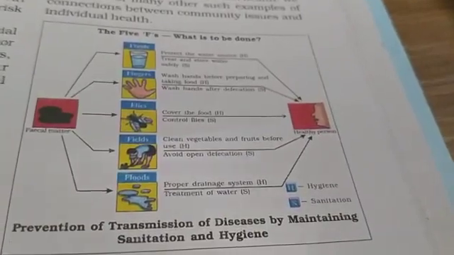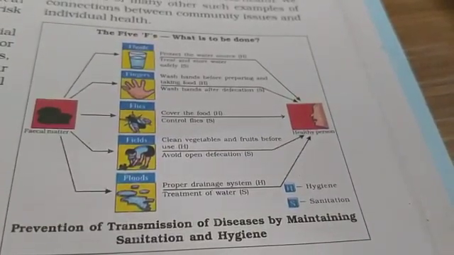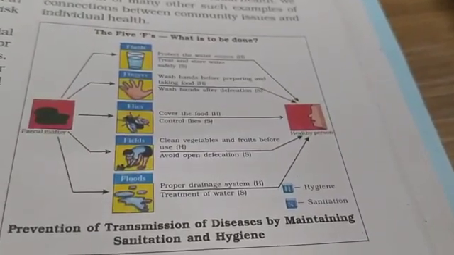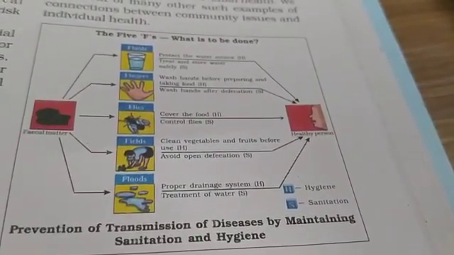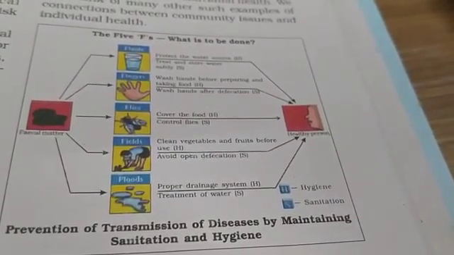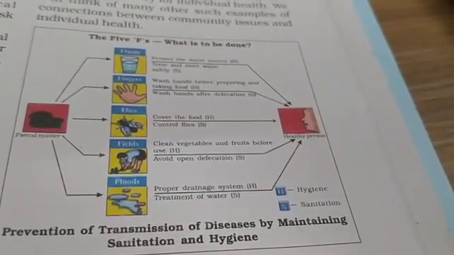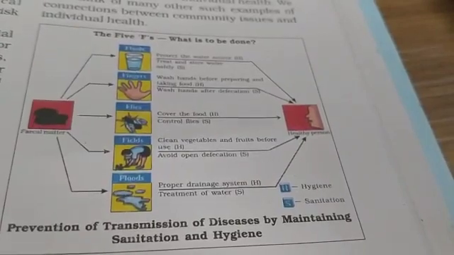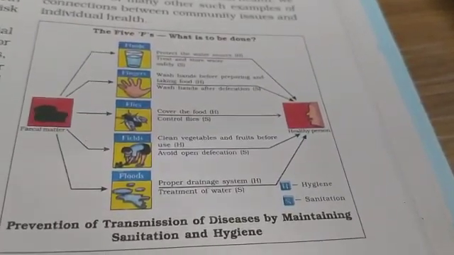Next, fingers. So wash hands before preparing and taking food. Wash hands after defecation. That means we have to properly wash hands after the defecation, and before having the food we shall have to wash the hands with proper soap or sanitizer, etc.